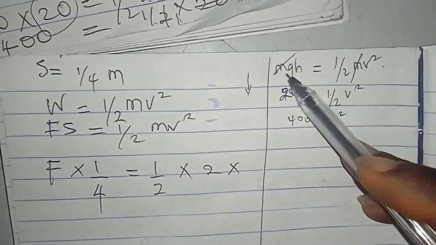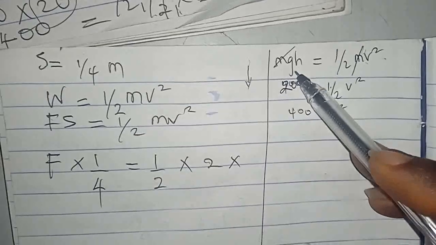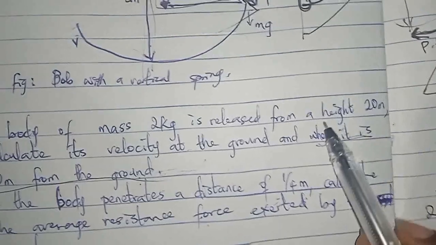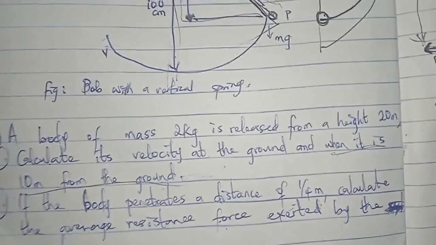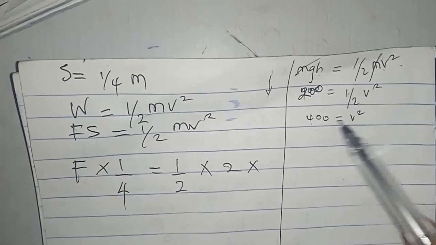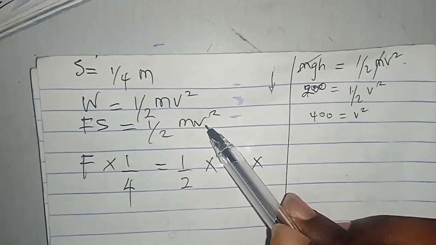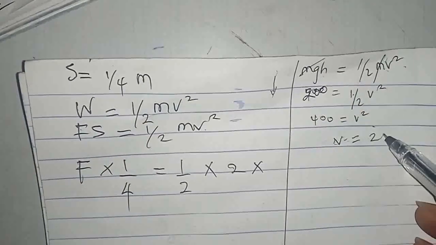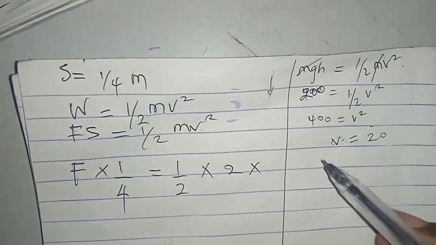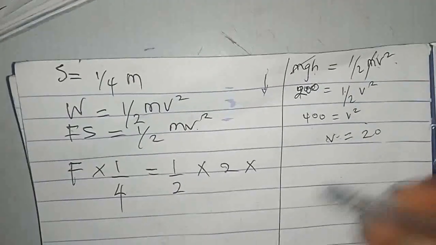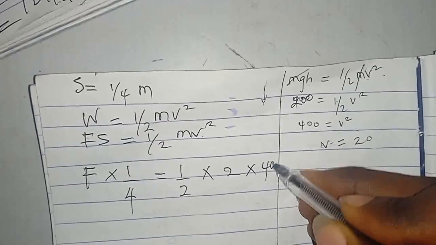We know that m and m will cancel, so we get gh. Then that is 10 times 20, that is that height, which is 200. So if these two cross over, it becomes 400. So v square is equal to 400. And this is the v square that we want to replace. It's different from v. V is equal to 20. V square is equal to 400.